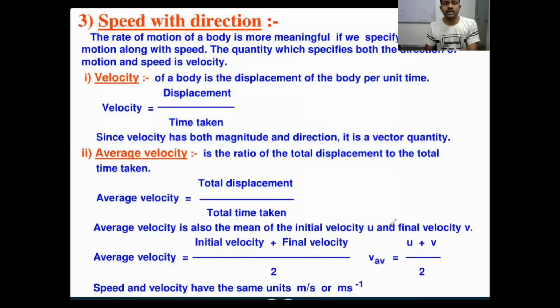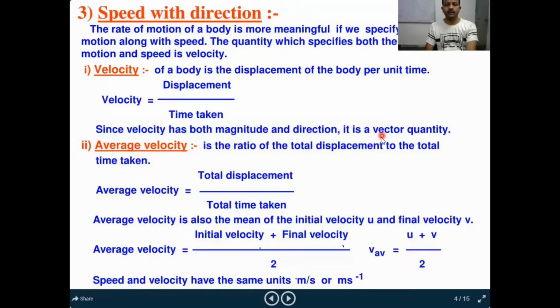So average velocity, we can say that if a body is moving with initial velocity, half of the time it is moving with initial velocity, remaining half of the time it is moving with final velocity. So in this case, it is the mean of the initial velocity and final velocity. Suppose a body is moving with some initial velocity, right? And it reaches some final velocity. Then how will you find the average velocity? Initial velocity plus final velocity by 2, right? So average velocity equals (u plus v) by 2.